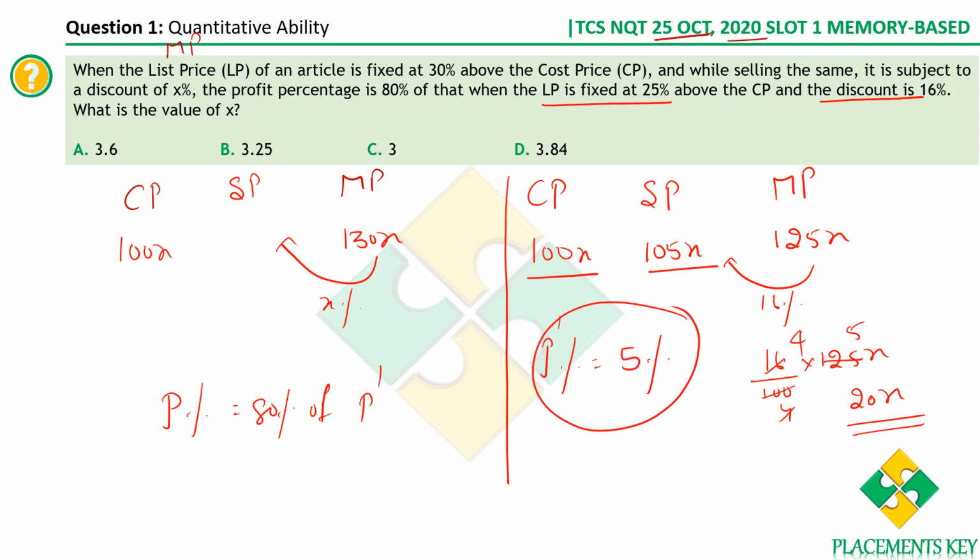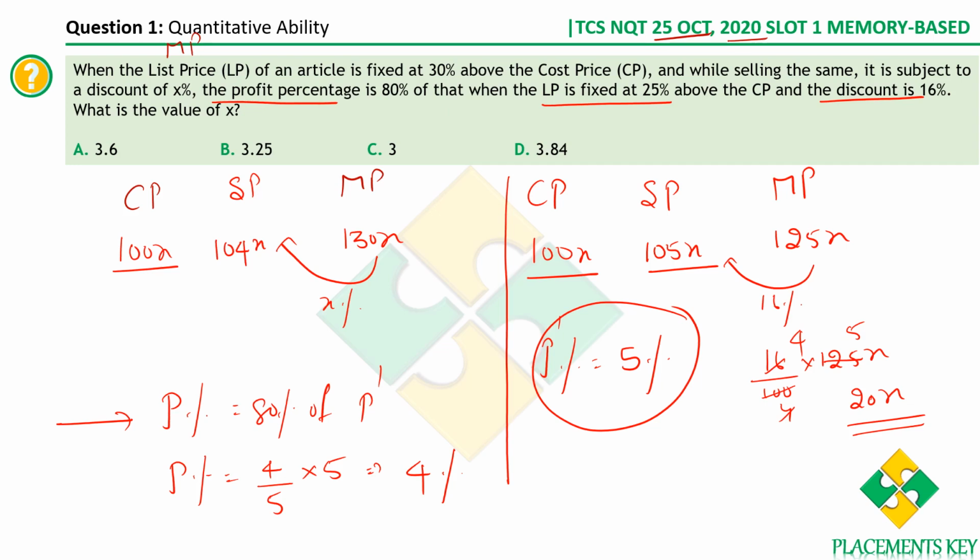Now what is told? The profit percentage in the first case is 80% of the profit percentage in the second case. If you observe carefully, the profit percentage is 80% of the profit percentage in this case. So therefore, what is the profit percentage in this case? 80% is 4/5, and 4/5 of the profit percentage in the second case, which is 5, gives us the profit percentage as 4%. Therefore, if 100x is the cost price, what should be the selling price? 4% above 100x. So the selling price is 104x. Now finally, one step is remaining.